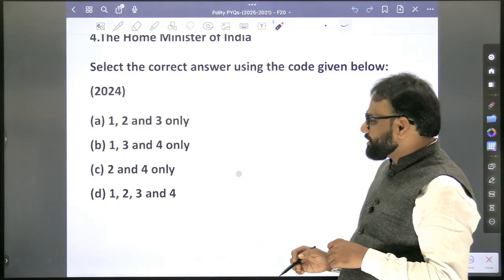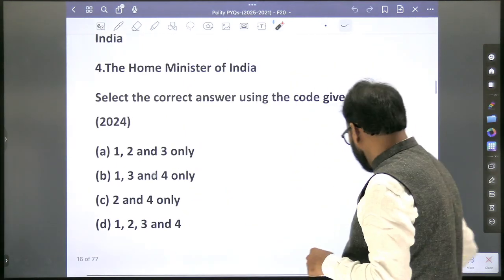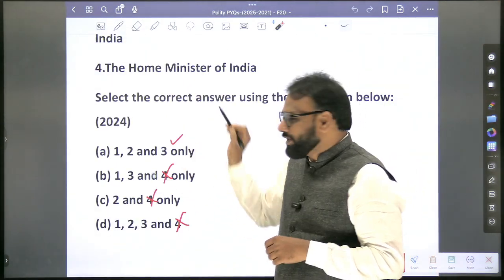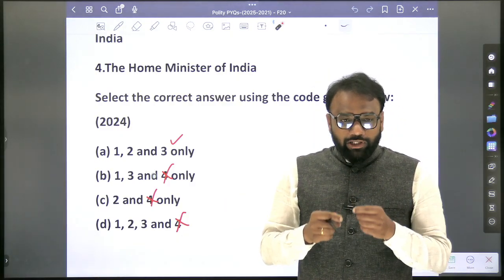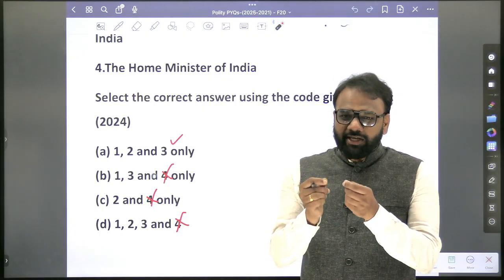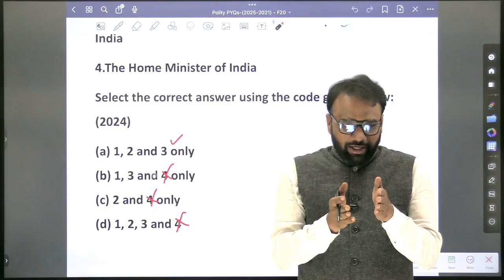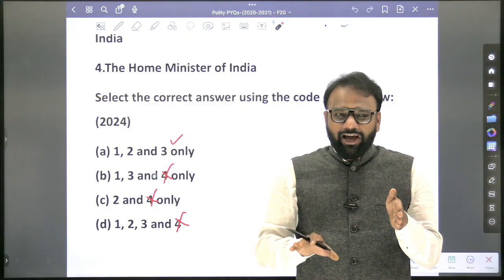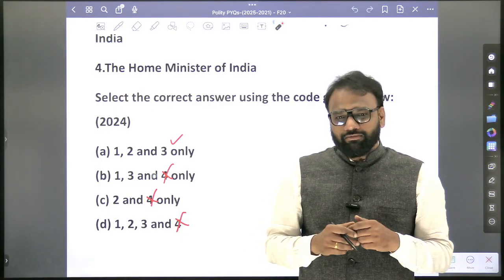So here the elimination will be what? 4th one. When you eliminate 4th one, what will be the answer? 1, 2 and 3. So this is a trap. Whenever you are going through the content, when you are doing comparison, basic curiosity is a must. Zonal council is mentioned on the left hand side, and on the right page itself we have Northeastern Council. But if we do not have that curiosity, then we'll miss this question.